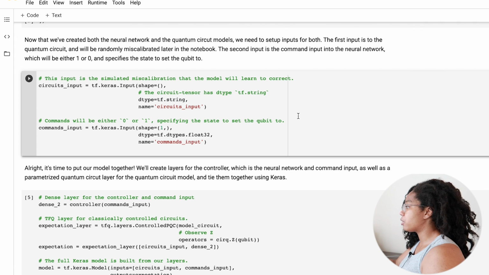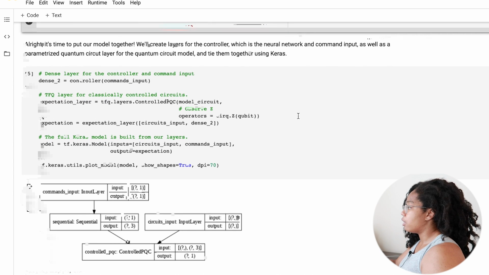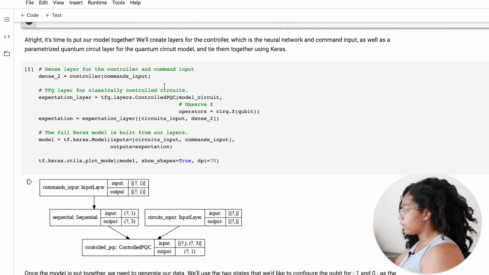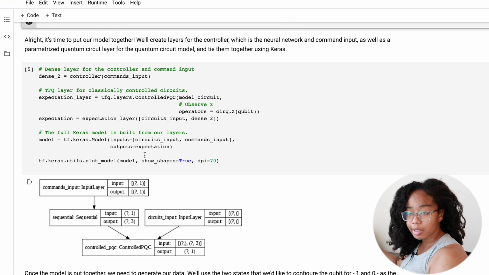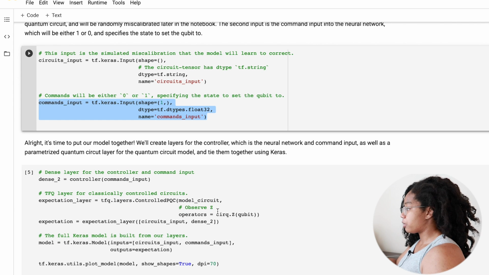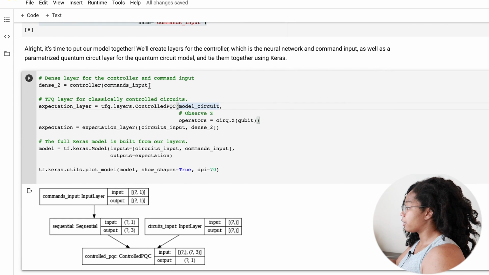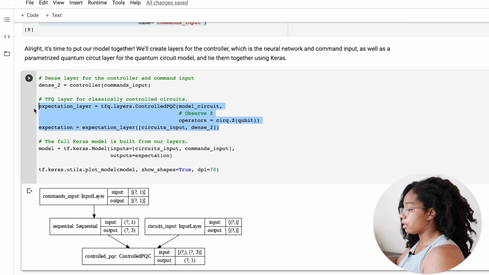We can then connect these two models by creating layers for both the neural network itself, as well as the quantum circuit here. And we can combine them using the traditional way that you would do it in Keras, so if you're familiar with that, then you can see that here. We connect the two models by creating a layer for the controller, which you can see here, another layer for the quantum circuit input, and then connecting them using a parameterized quantum circuit, which trains the quantum circuit we developed earlier, and you can see that here.